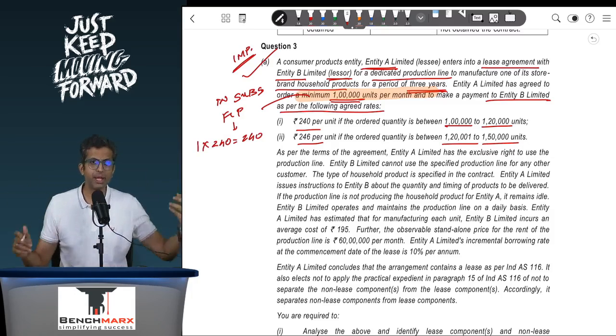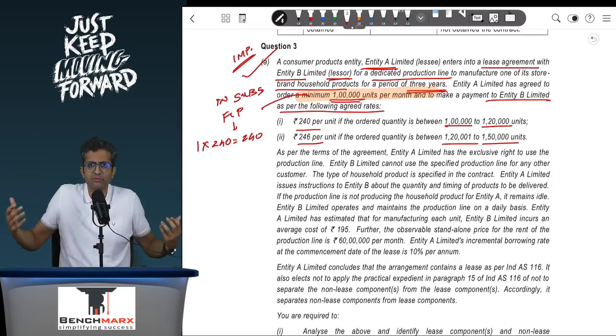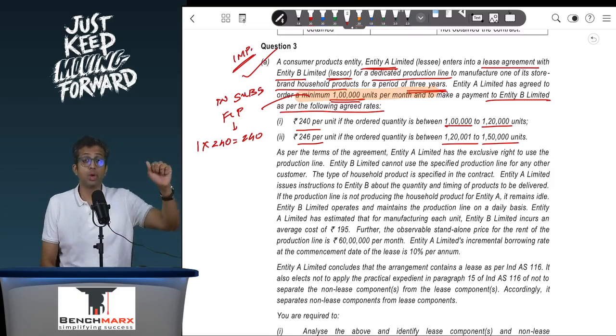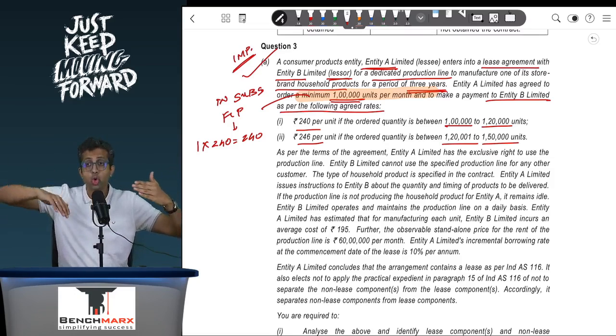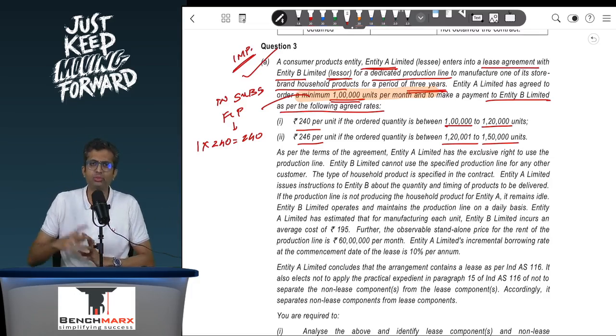But is it the payment only for the lease, or only for goods? Well, it appears to be for the goods only. There does not seem to be anything for the lease. Is there a hidden lease? Well, for there to be a hidden lease, there has to be a dedicated asset, which is the production line, whose right to control usage should be with the customer, that is the lessee. Like, substantially all benefits from the production line will flow to the lessee, and the usage has to be controlled. If that is the case, then well, there is a hidden lease.